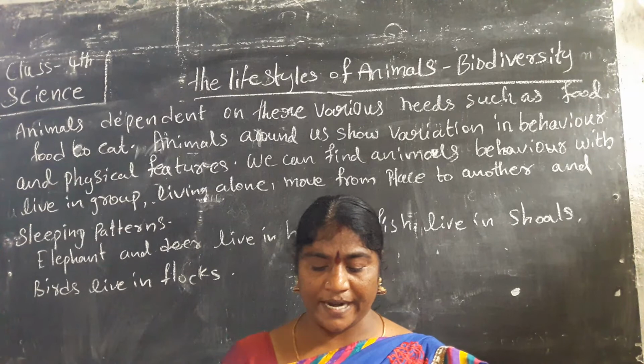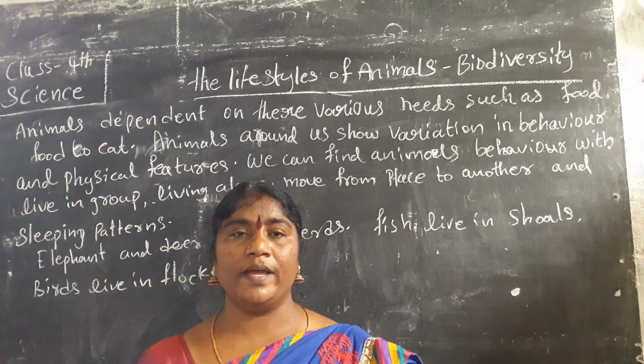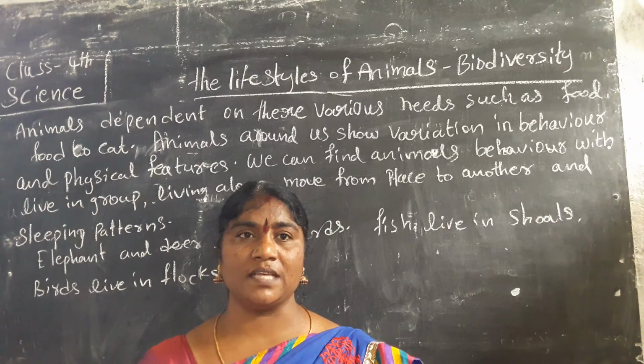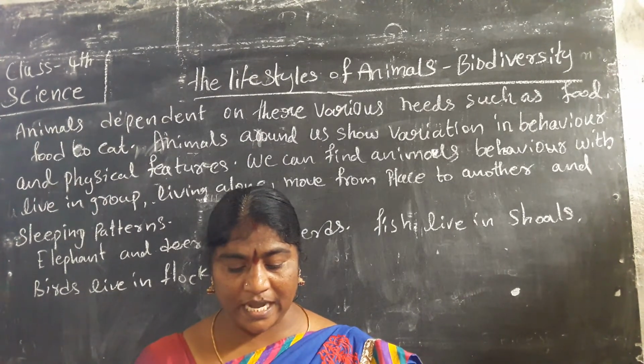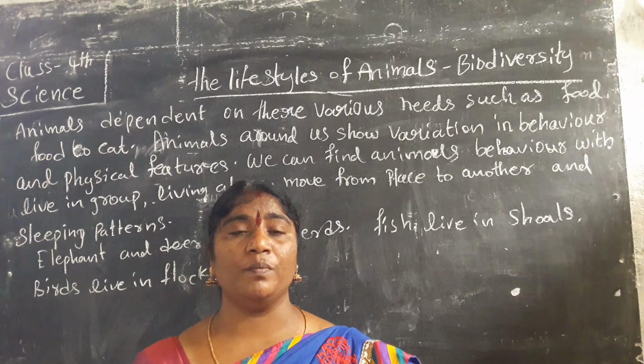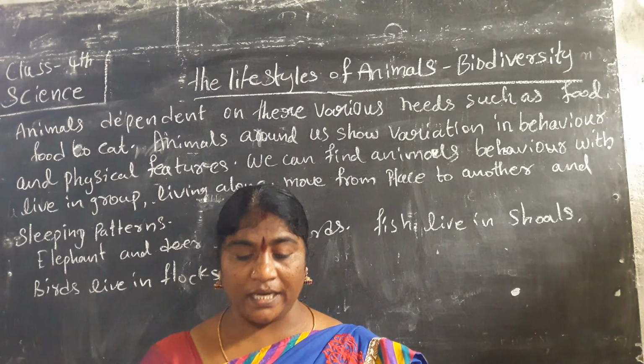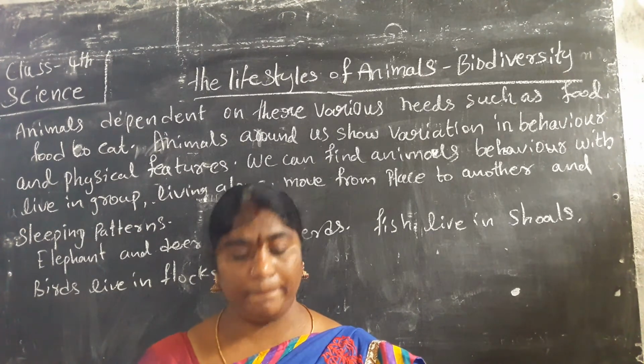Next, the pride of lions, including lions, lionesses and their cubs. The babies, the young ones of lionesses, are called cubs. How many members are there in the group of lions? There are 15 to 30 members in a pride.